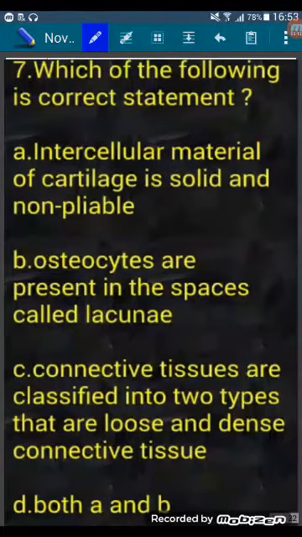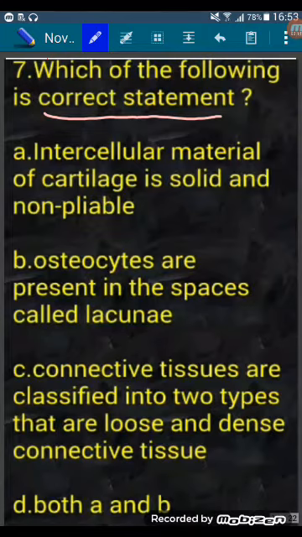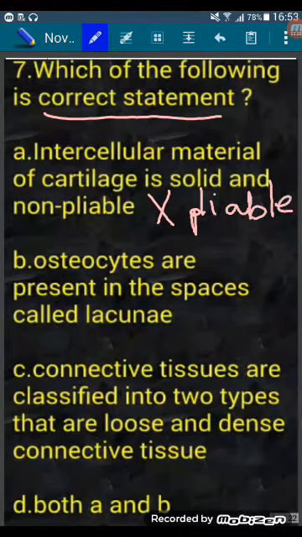Next, which of the following is a correct statement? A. Intercellular material of cartilage is solid and non-pliable. This is a wrong statement. Intercellular material of cartilage is solid and pliable. B. Osteocytes are present in the spaces called lacunae. It is correct.